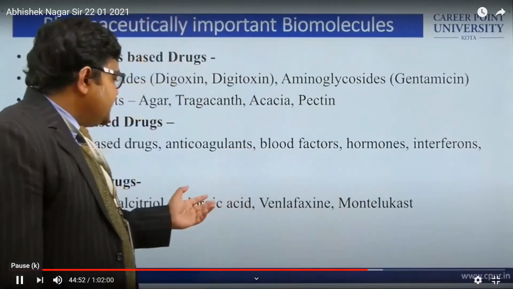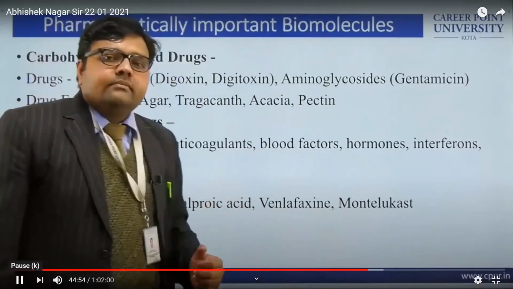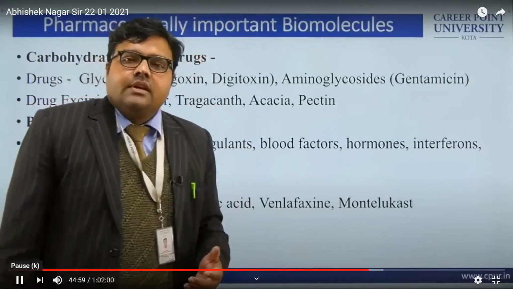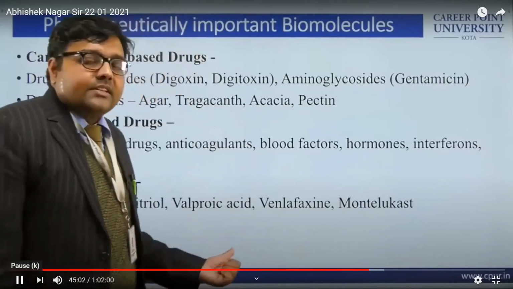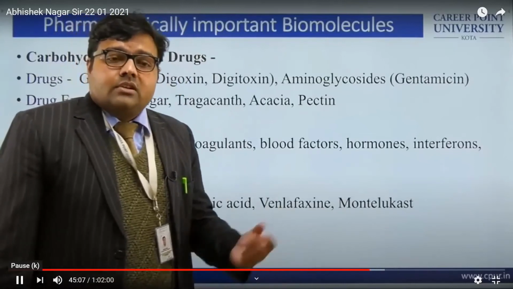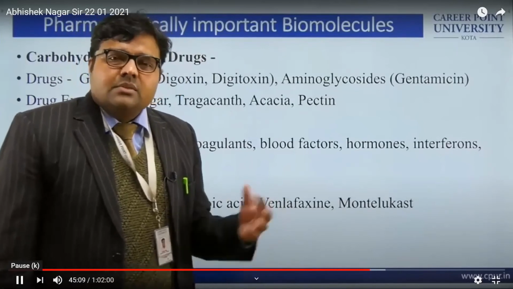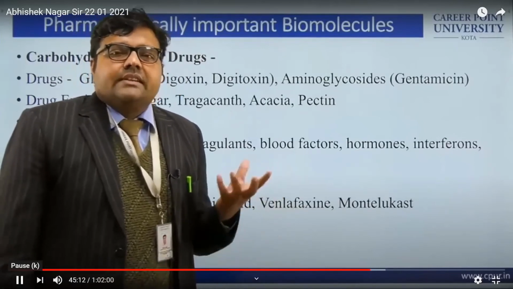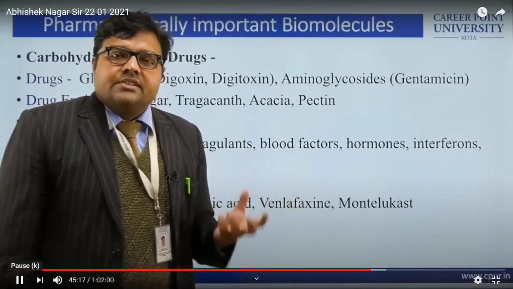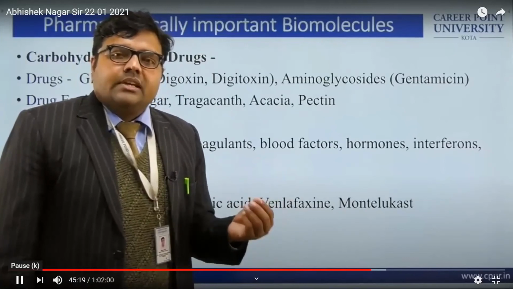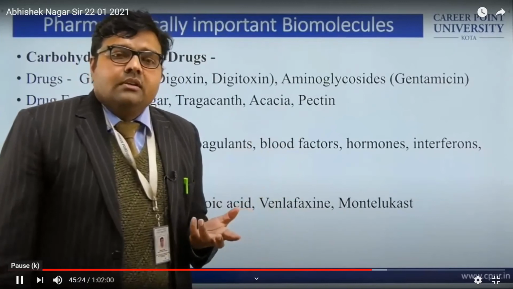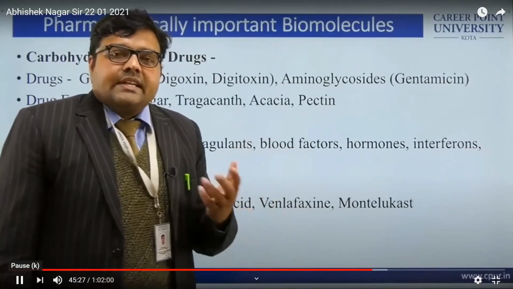For example, valproic acid. It is a drug used in epilepsy. So we require this drug. It is of lipoidal nature, so again, it can cross the blood-brain barrier. Similar type of information, how can we generate this? Because whatever the disease condition is, there are certain metabolic disorders. And from that part, we have to generate the information about the biosynthesis or drug designing part.